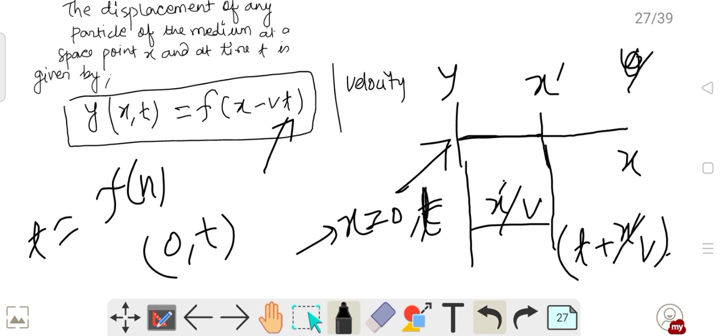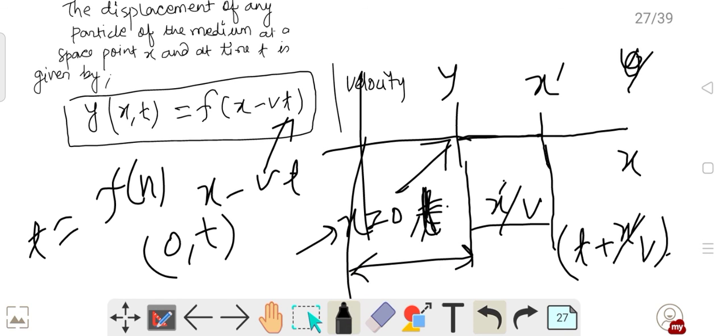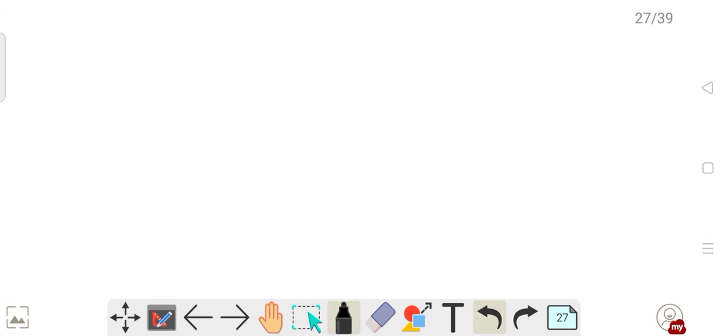So what position will I give? I will give that position, x minus vt. Why? Because at t equals t, I have x equals 0. That means I was on the negative side. By how much was I on the negative side? This distance is nothing but velocity into time. Suppose at t equals 0, I was at this much negative distance. So that is why x minus vt is the position that has come. I hope this is clear. If not, then I will revise again.